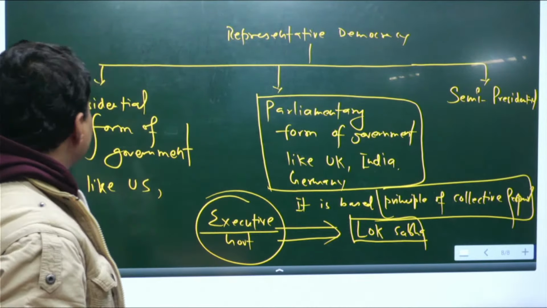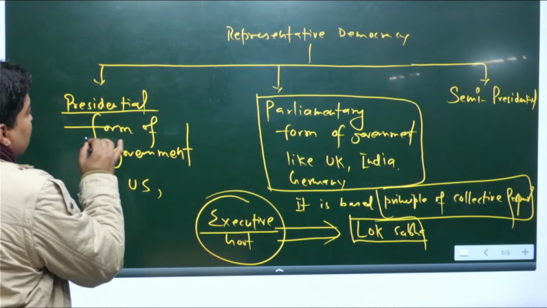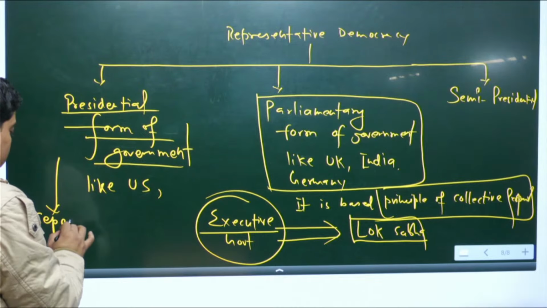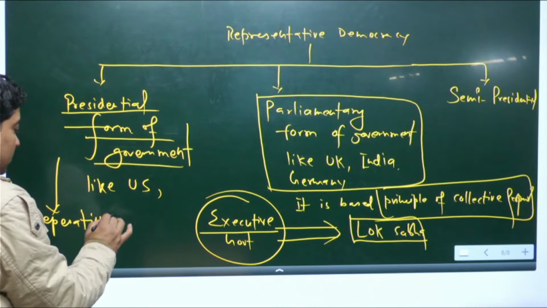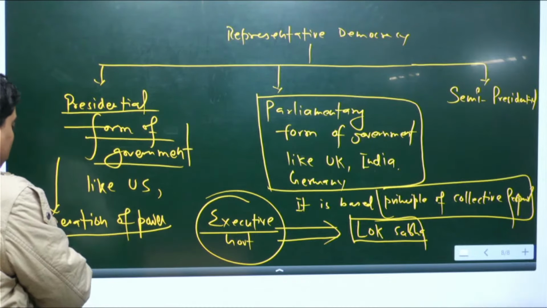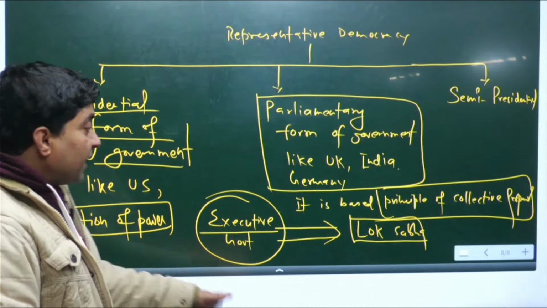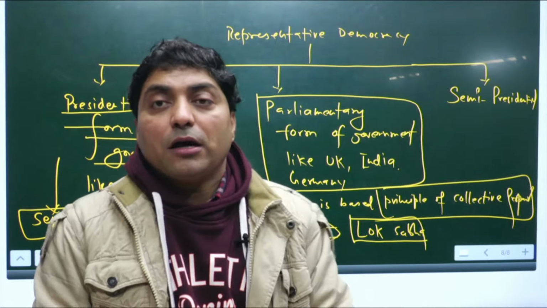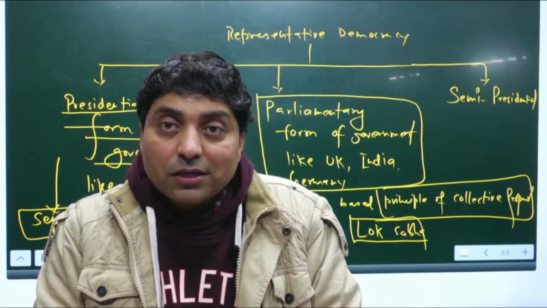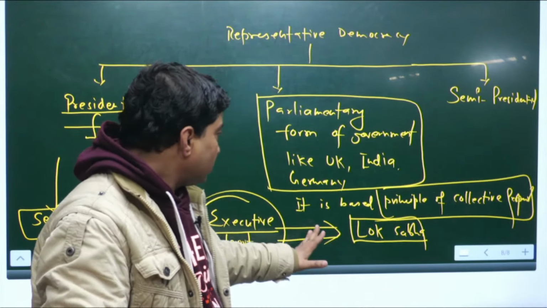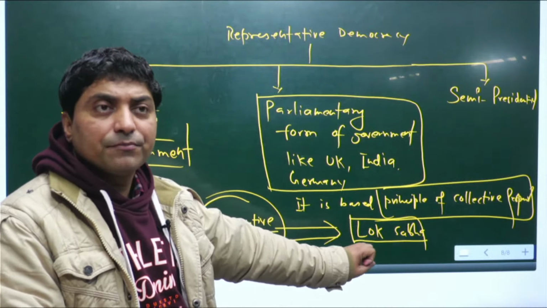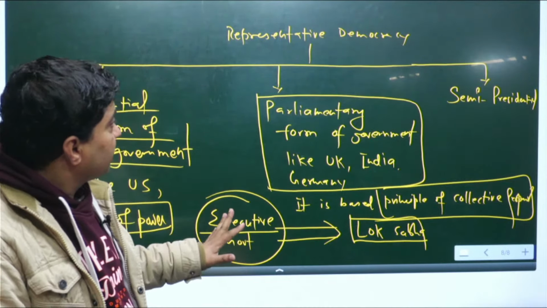Now in the presidential form of democracy, there is separation of power. Now in India we also follow separation of power between judiciary and executive, right? But we follow the principle of collective responsibility. I hope it is clear, right?